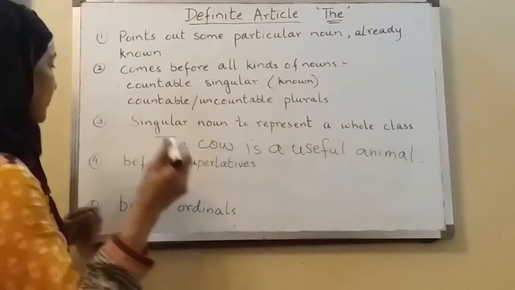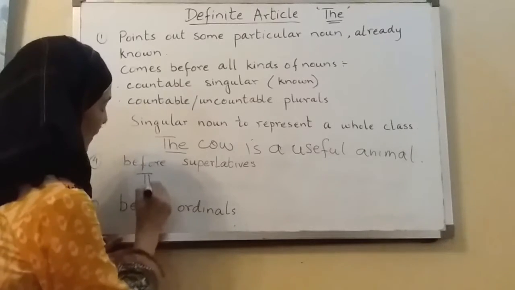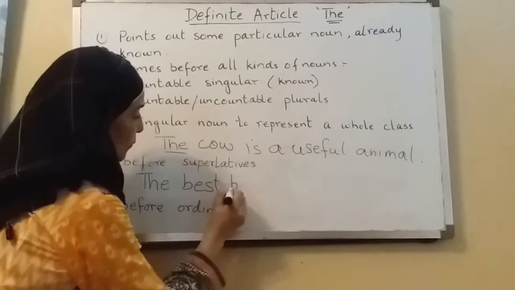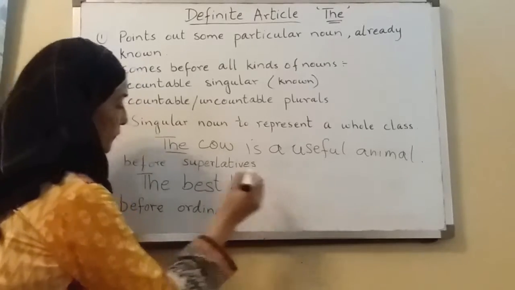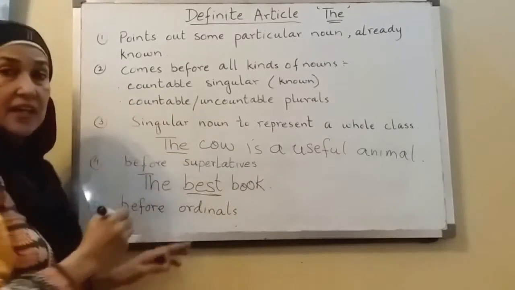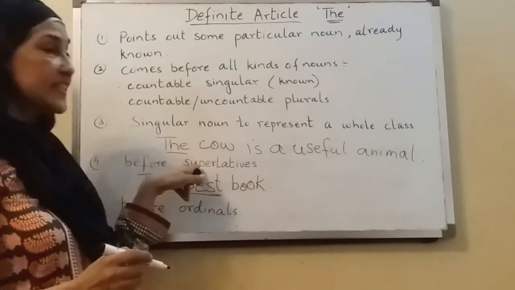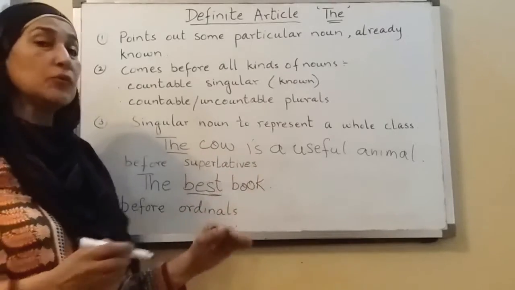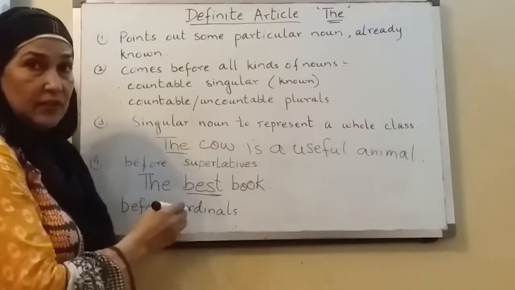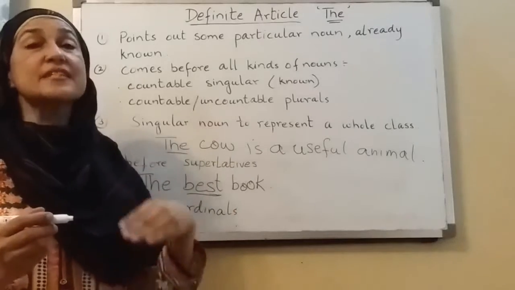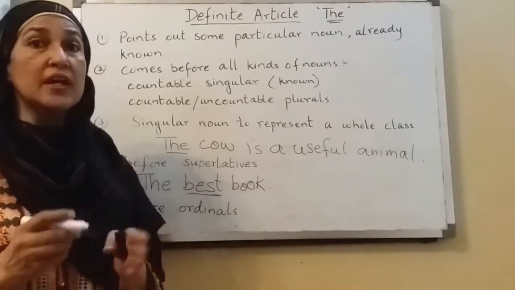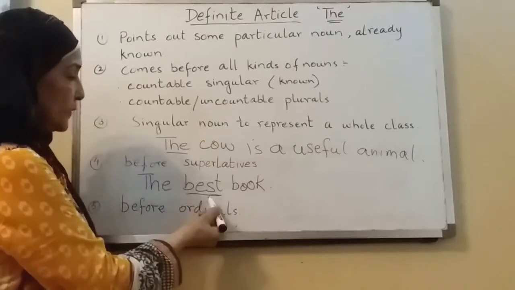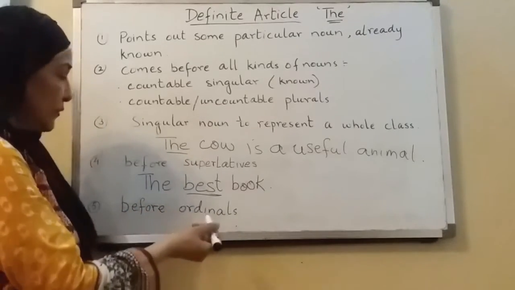For example, the best book. So the best is superlative degree, and when we are using superlatives, then we are going to use the. Okay, bring the best book from the shelf. So there is one best book, and best is superlative, and that's why we are using the with it.